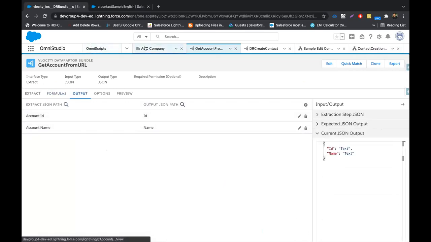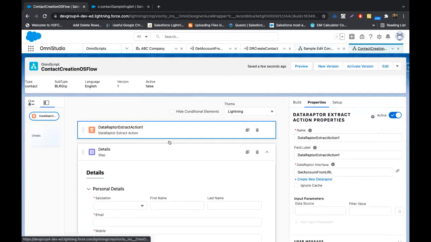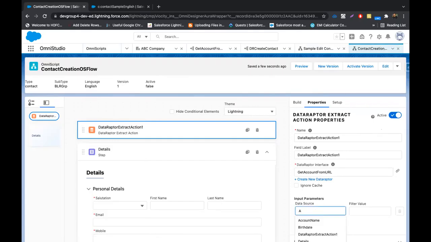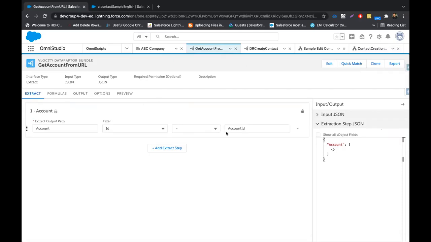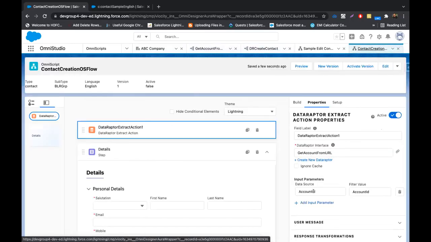So we are using this data raptor directly, and I'll just quickly configure it, and I have to pass the data source. My OmniScript has the data in account ID, and the filter value would be the value which is present on the data raptor side. If you see this get account here, we are using this account ID. So this account ID value will be passed to this account ID, which will be matching with this ID, and the account data will be fetched from here. I'll quickly move on to the input parameter. Our data raptor is ready to go, but now it is passing the name.